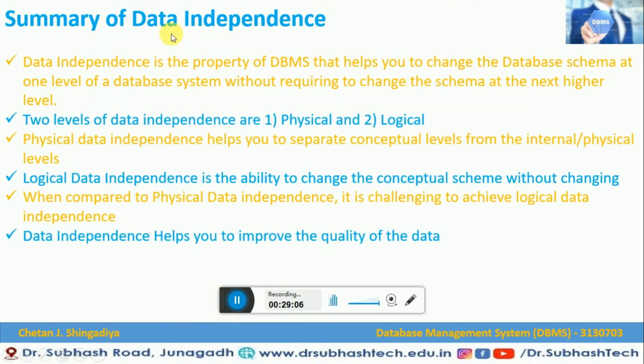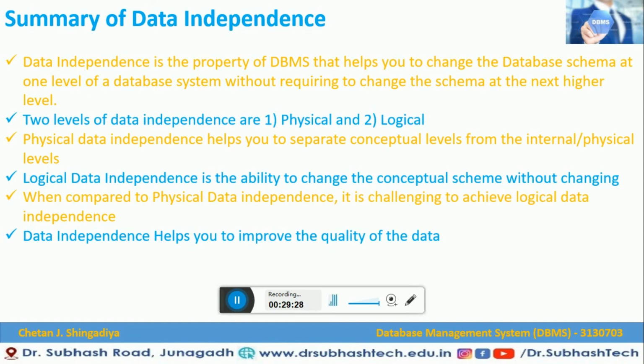Now let us summarize data independence. Data independence is a property of a DBMS that helps you to change the database schema at one level of the database system without requiring a change to the schema at the next higher level. We saw two levels of data independence, one is physical and another one is logical. We also saw the difference between these two.